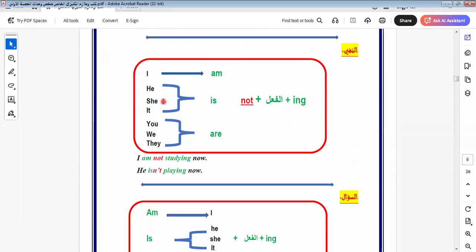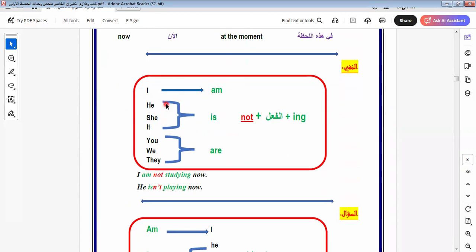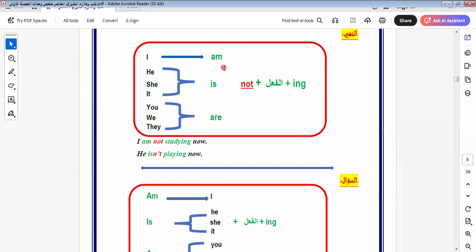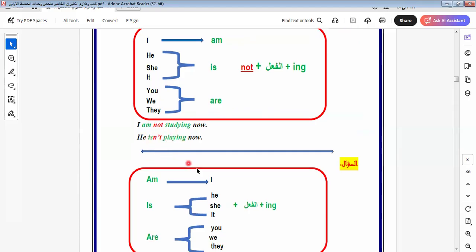Let's learn how to use this tense in different forms, in the negative form and in the question form. In the negative form, we can't do anything special, because here we have "not" and put the verb in the ing form. There is no change here. Why? Because here I use "not" and put the verb with the ing form. No, I don't use "doesn't" and put the verb in the infinitive like we do in the present simple. Here in the present continuous, I put "not" and I put the verb like this. It will be: I'm not studying, or he isn't playing.